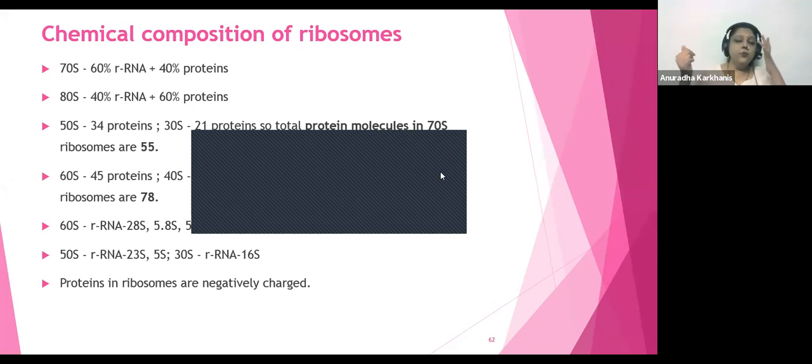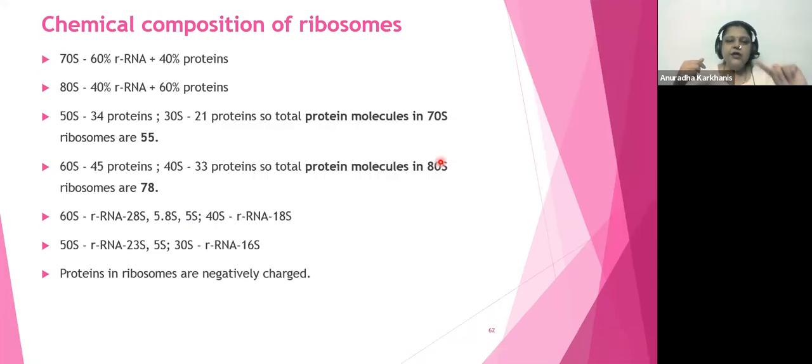The 50S composition, the 50S subunit, the larger subunit of the prokaryotes. Okay, that's going to be your 50S subunit. The 50S subunit will have in totality 34 proteins. So we saw that the subunits are going to have only two things. What are the two things that the subunits will have? The proteins and the rRNA. So how many proteins would be present in this 50S?